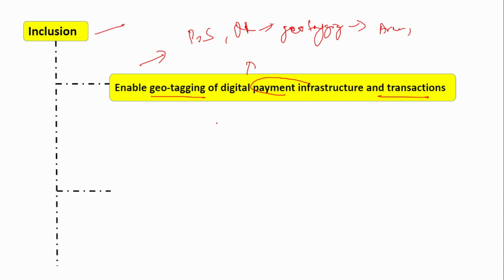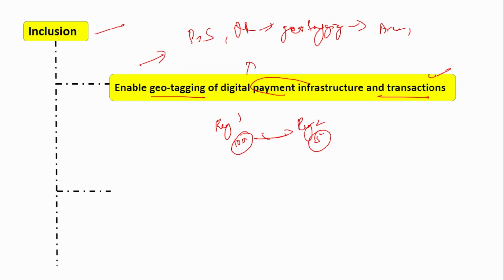Sometimes when you try to improve the digital payment infrastructure, you improve a lot in region 1. Say suppose in region 1 there are 100 POS machines, but in region 2 there are just 5 POS machines. Such a huge disparity exists, right? To ensure that the digital payment infrastructure is equally distributed across all the regions and areas in the country, and to monitor that, geotagging should be enabled.